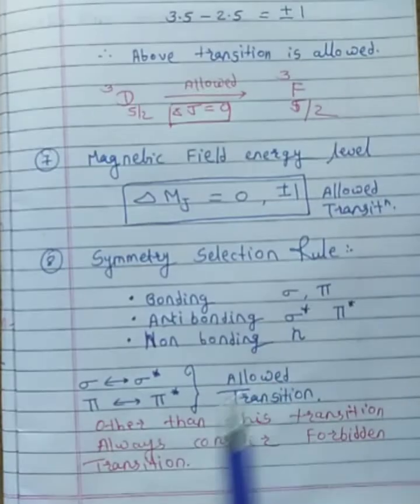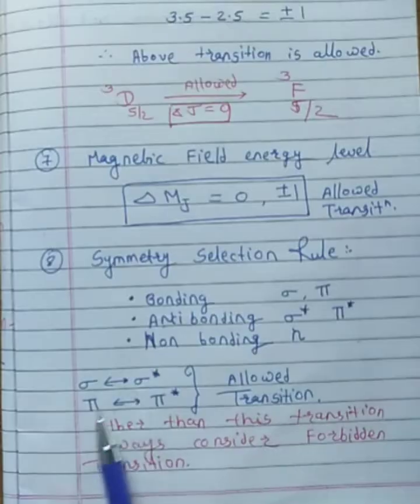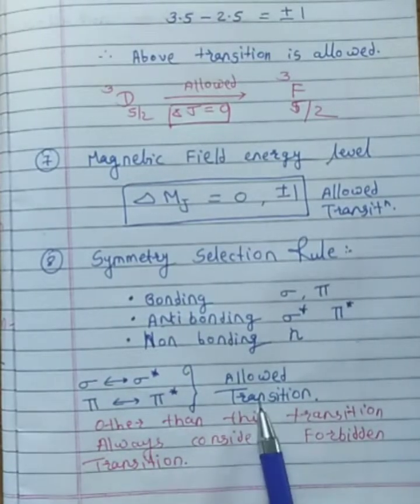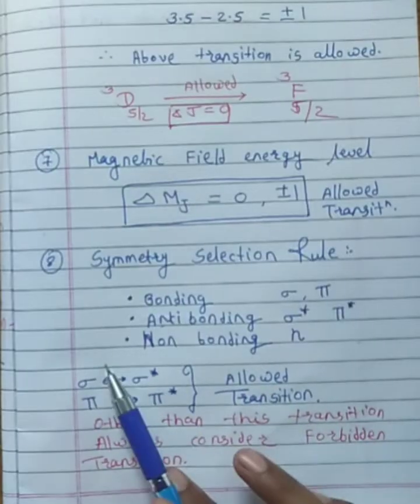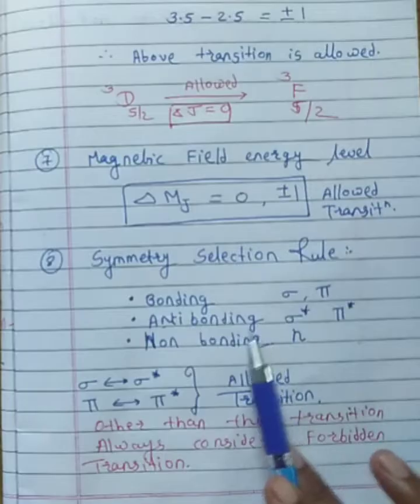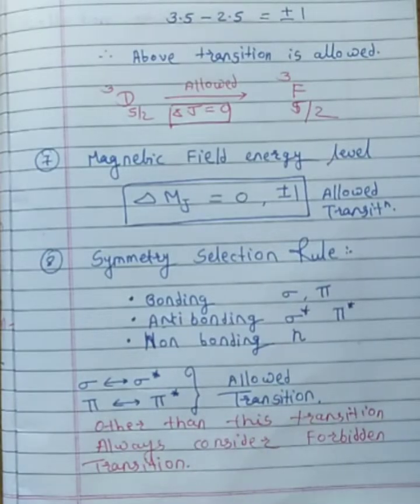Okay, so see here, suppose there is a transition of an electron from sigma to sigma star or pi to pi star. Only such a type of transition is allowed. Other transitions, such as sigma to n or pi to n, are not allowed transitions. These transitions are all forbidden transitions.